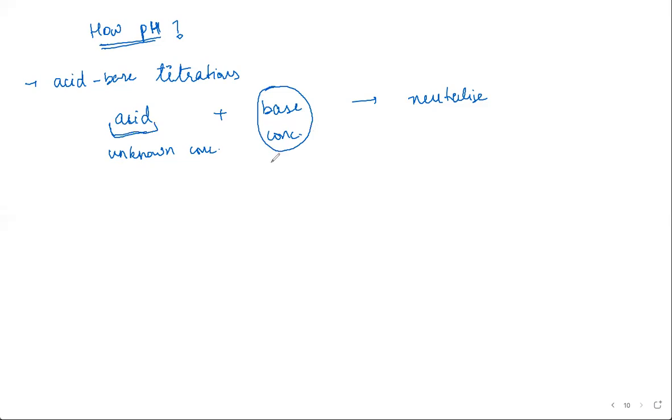And then figure out how much base you have used to neutralize the acid. The way you figure it out is you know the total amount of base that you take, so from that you figure out how much is unused. Total minus unused will give you how much base was used in the neutralization.